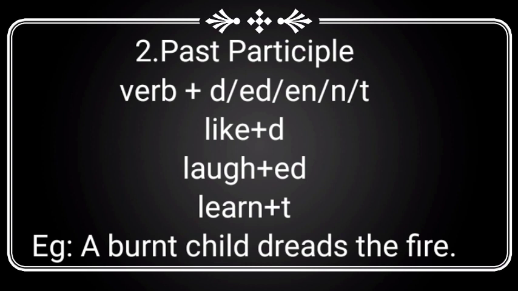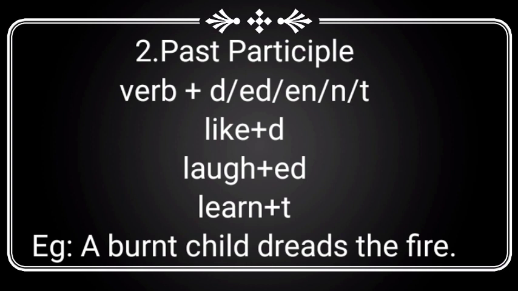Next one, en. Break, broke, broken. Next one, n we have to add. For that you have to find out yourself: give, gave, given. Give plus n, given. We will get verb 3. Then t, learn, learnt, learnt. So like this. To get past participle we have to add any one, d or ed or en or n or t to verb 1.